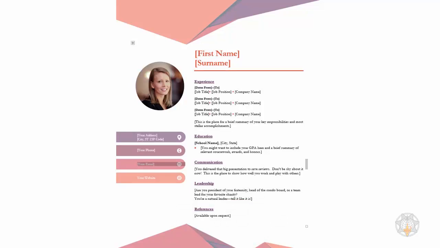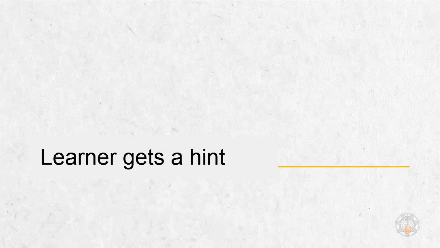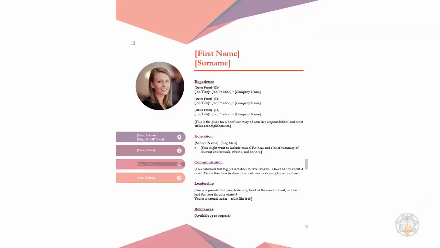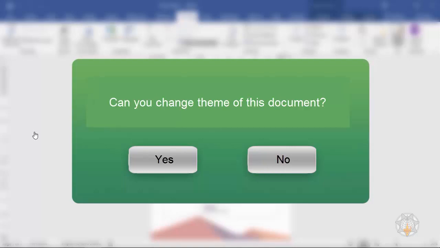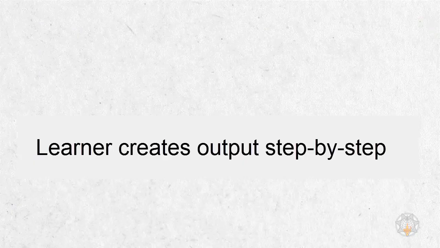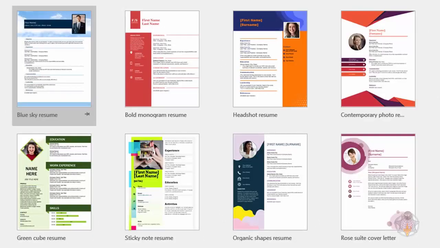But if you don't succeed while you try, or if you choose the option no, that you cannot change the photo, then you will be shown a hint video of how to change the photo. Similarly, you get an opportunity to try it out. Similarly, you will also be asked questions for the further steps, and you will be taken to the next skill one after the other. In this way, you can quickly understand and create various outputs that are required for you to be job ready.